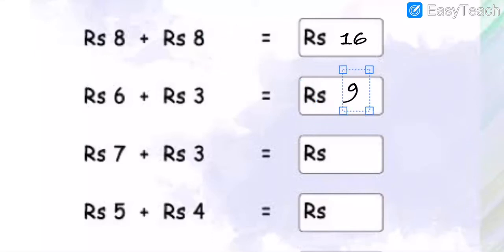6 plus 3 is equal to how many, my dear students? 9. Okay, got my points, my dear students? I hope you all have understood. Now here is 7 plus 3: 8, 9 or 10? 10. 7 plus 3 is equal to how many? 8, 9 or 10? So the answer is 10.